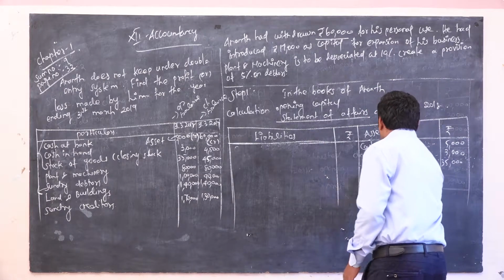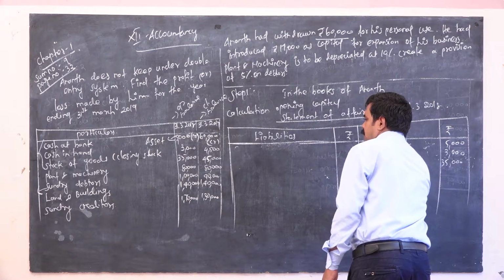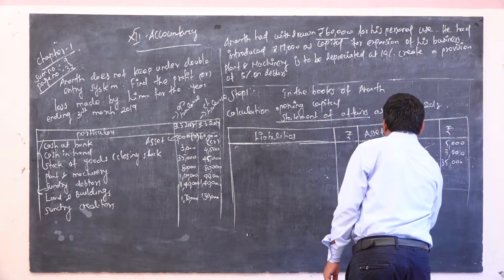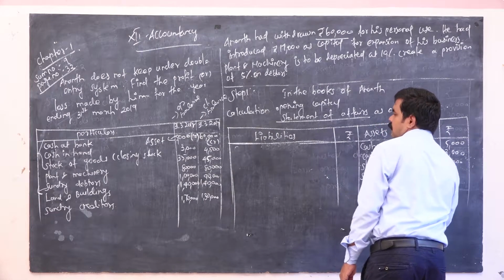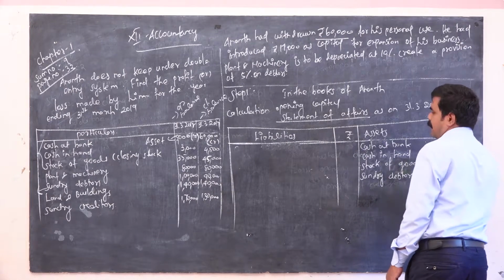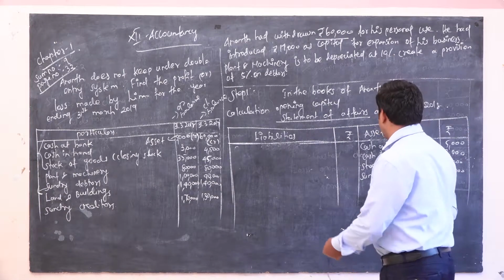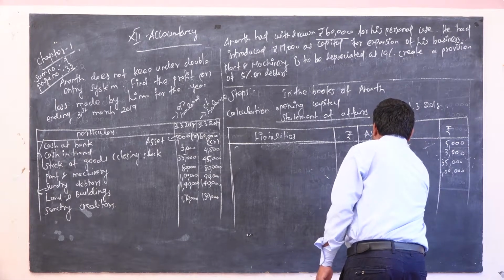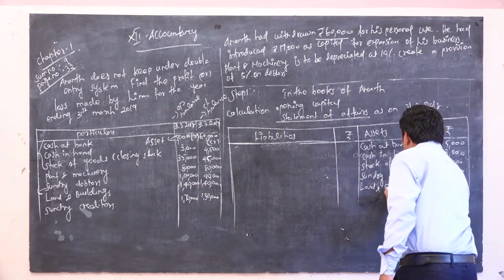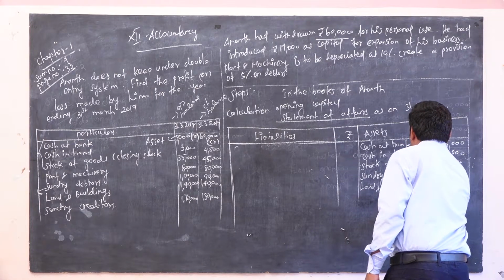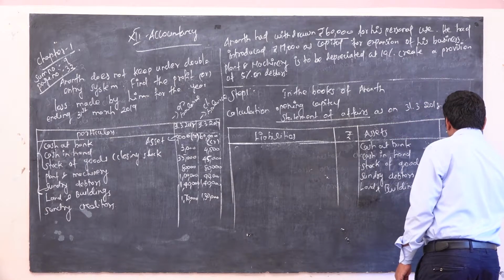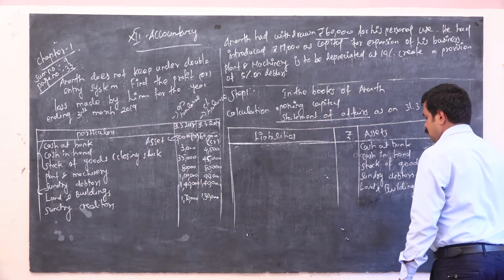Next one, sundry debtor. The amount is 1 lakh. Next, land and building, one of the fixed assets, so you have to take 1,40,000.